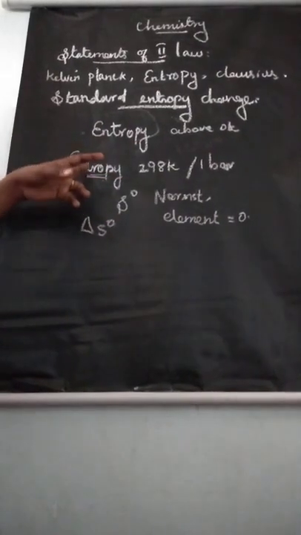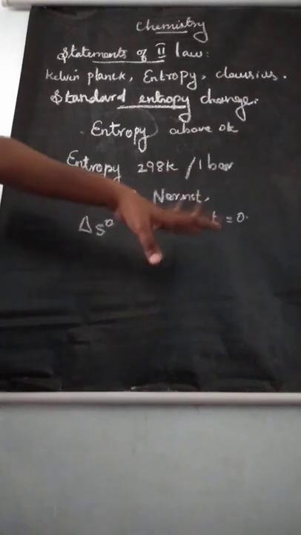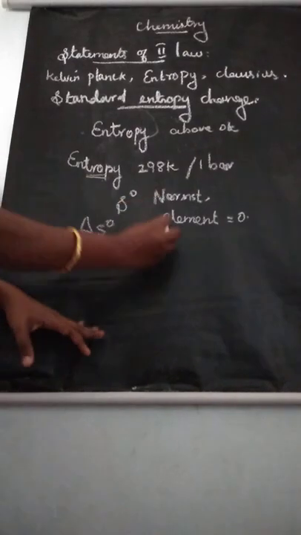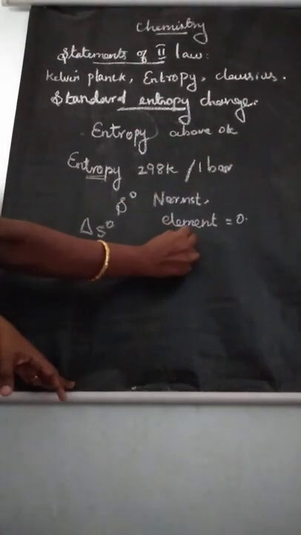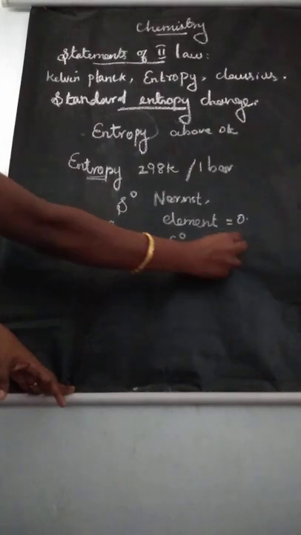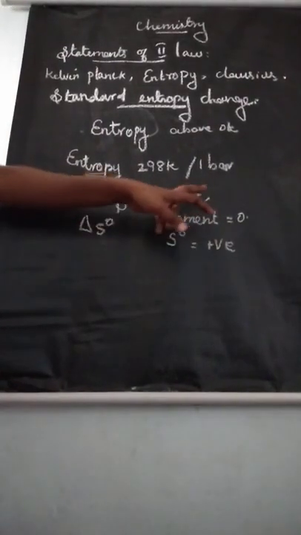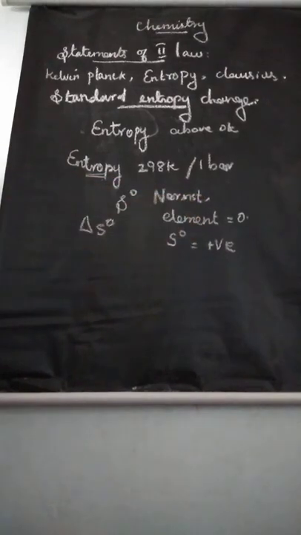So the standard entropy of a substance is a positive value. The standard entropy of all substances you will get as positive values.